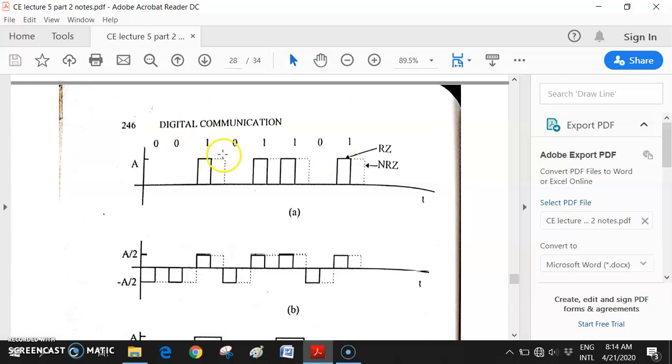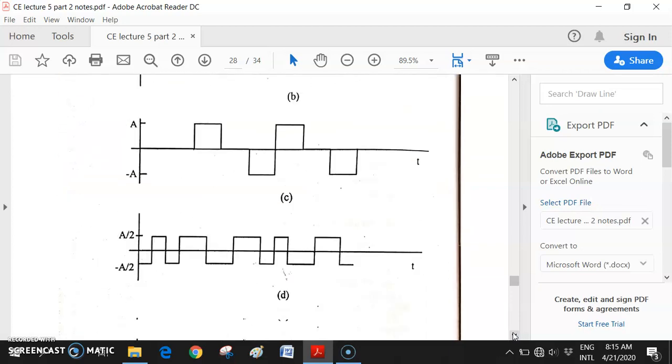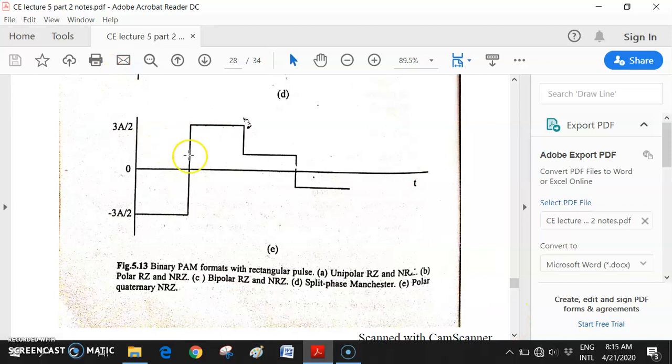0 0, 1 0, 1 1 and 0 1. For 0 0 they have taken minus 3A by 2 amplitude. For 1 0 they have taken plus 3A by 2. For 1 1 they have taken plus A by 2 amplitude, and for the last one they have taken minus A by 2 amplitude.